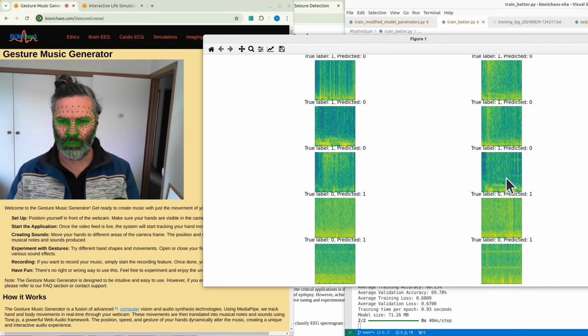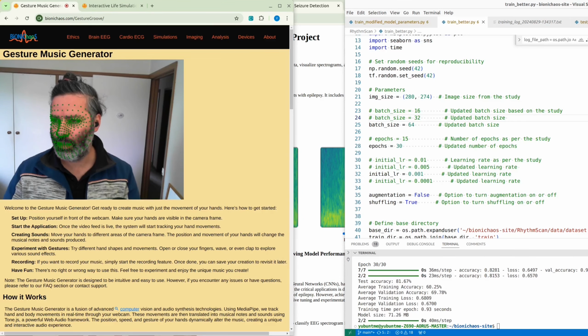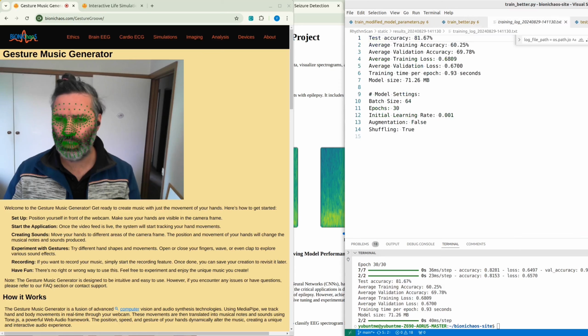I don't know, this one, that one. But the prediction says no seizure. So this is where it's going wrong. And same for those ones, it's actually not a seizure, but the model is labeling it as yes seizure. So it's a problem.